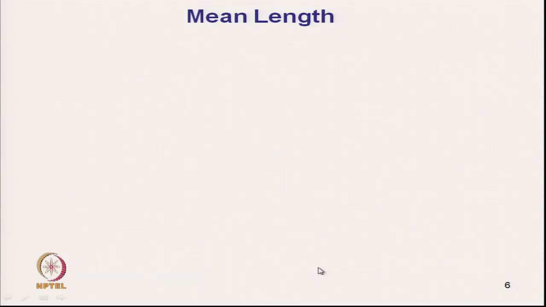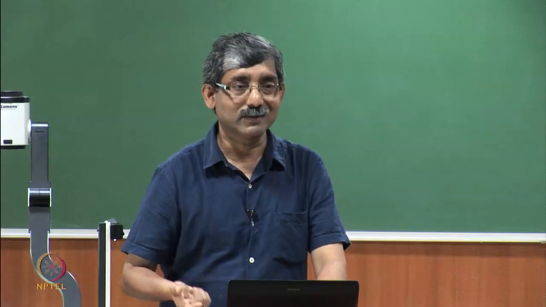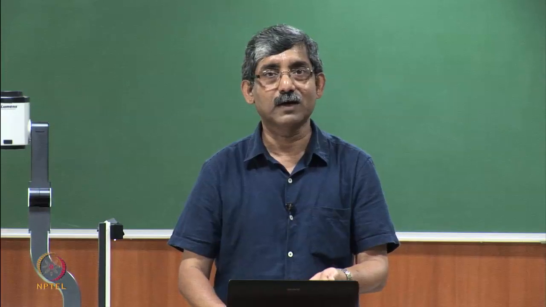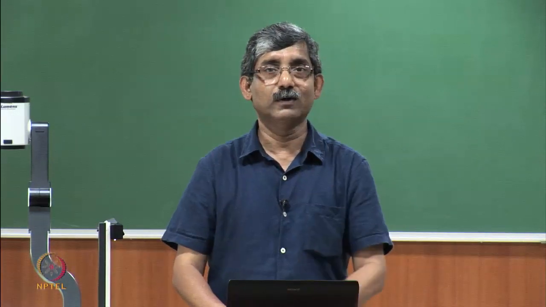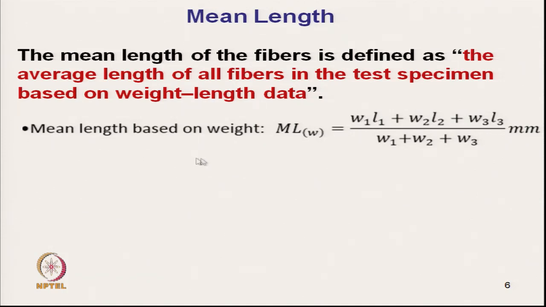Next is the mean length. Mean length of the fiber is defined as the average length of all fibers in the test specimen based on weight length data. It can be weight length data or number length data. Based on the mass of the fiber for a particular length group, we can get the mean length, which is called the weight length data. So, mean length based on weight.